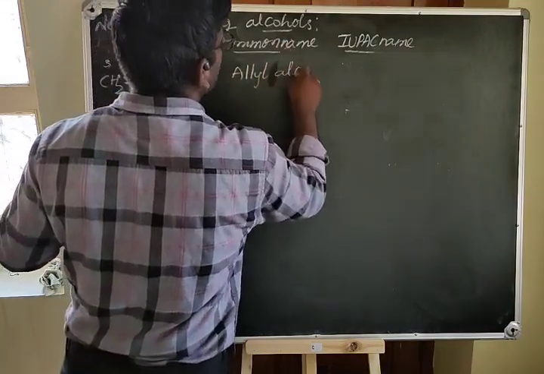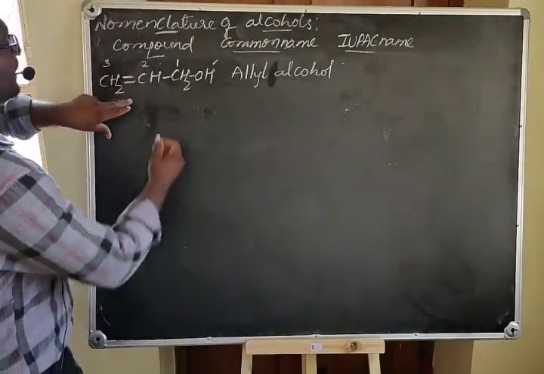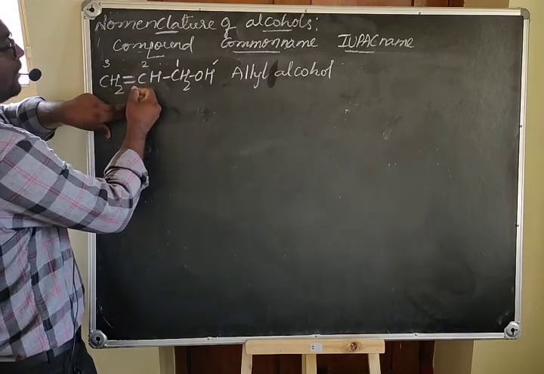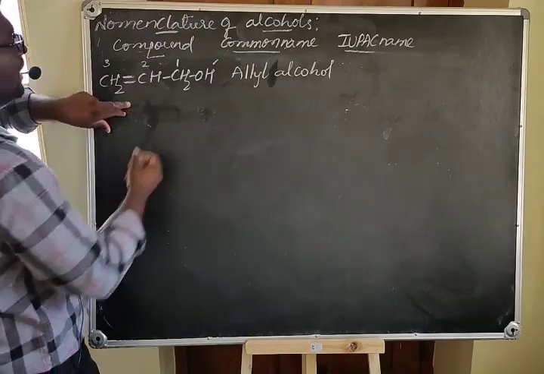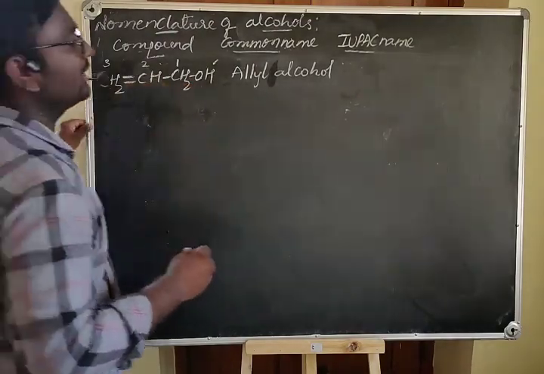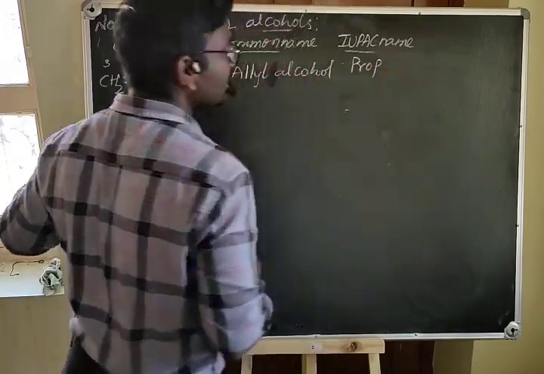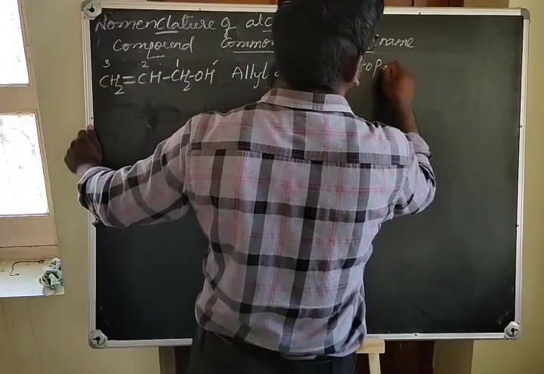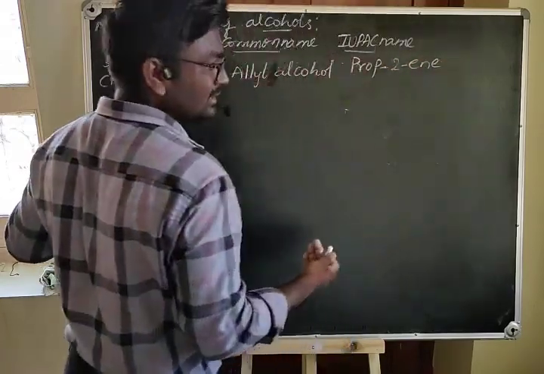In the IUPAC name, because there is no prefix for the double bond, we take the 'ene' in the middle of the name, and there are 3 carbon atoms, so the word root is prop: prop-2-ene.